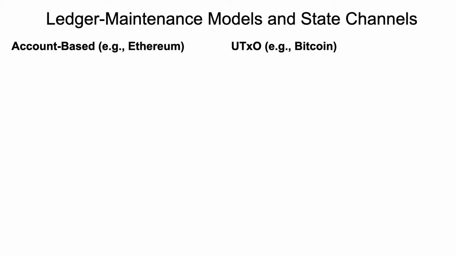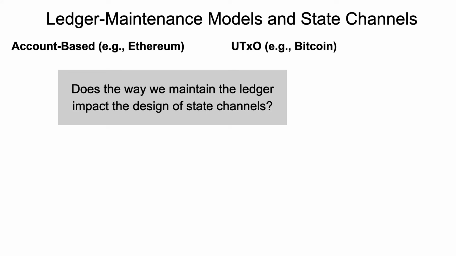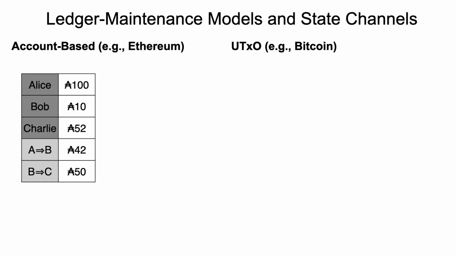There are two major ledger maintenance models in blockchain technology. One is account-based, as in Ethereum, and the other one is UTXO, which stands for unspent transaction output, as in Bitcoin. And if you want to design state channels, of course, we have to ask ourselves the question whether the way we maintain the ledger impacts the design of our state channels. And not so amazingly, the answer is yes. So let's go for a quick comparison between these ledger maintenance models.